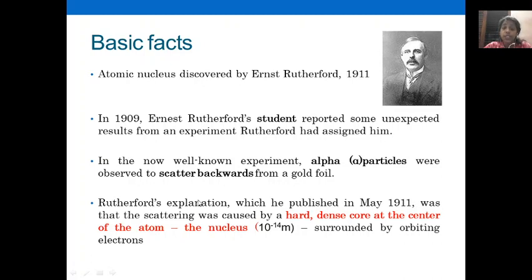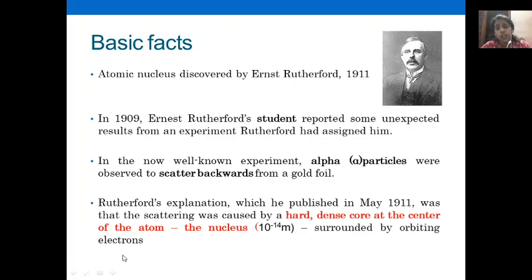Rutherford's explanation for this backward scattering of the alpha particles from the thin gold foil was published in May 1911. He explained that this backward scattering can be due to a hard, dense core at the center of the atom, known as the nucleus, having a size of 10 raised to minus 14 meter, surrounded by orbiting electrons.